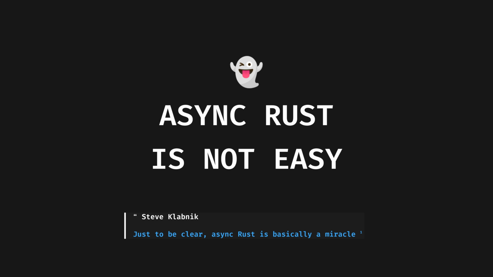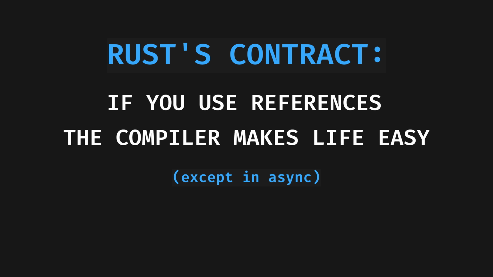My core issue with async in Rust isn't that it's bad or broken or unusable. It's actually nothing short of miraculous. The problem is that it threatens what I consider Rust's golden contract with its users. If you use references, the compiler will make your life easy. You get Rust's superpowers for free if you use Rust's ownership model with its two kinds of references, shared and exclusive.